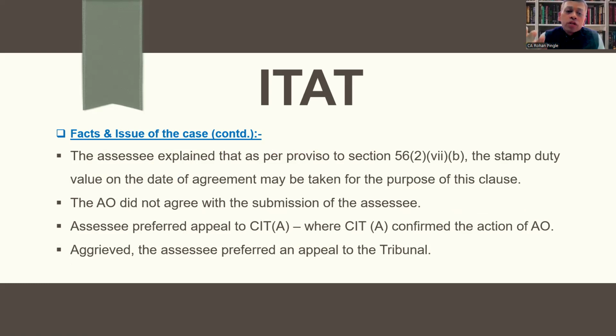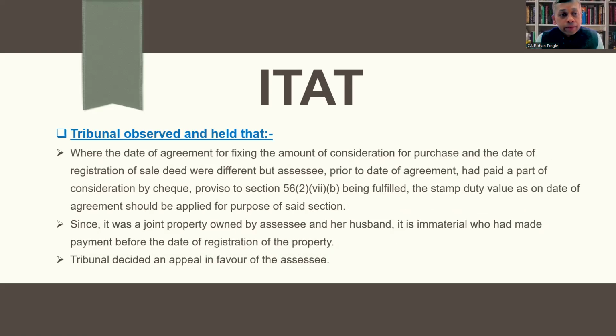The assessee preferred a first appeal to CIT Appeals, where CIT Appeals confirmed the action of the AO, and therefore, aggrieved, the assessee preferred an appeal to the tribunal. Let's see what the tribunal observed and held.